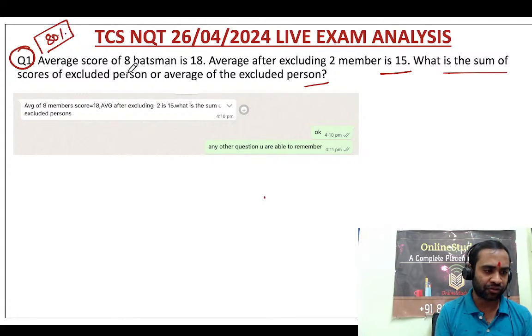Right? So can you solve this question, friends? Anyone? So the sum is 54 and the average is 27, right?